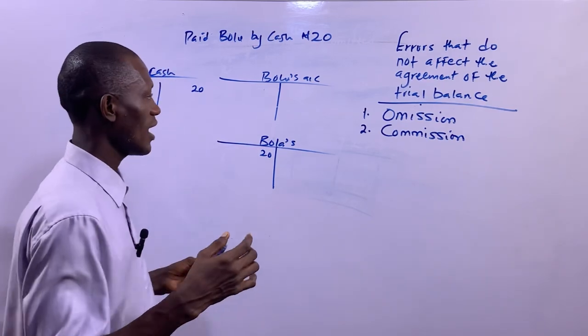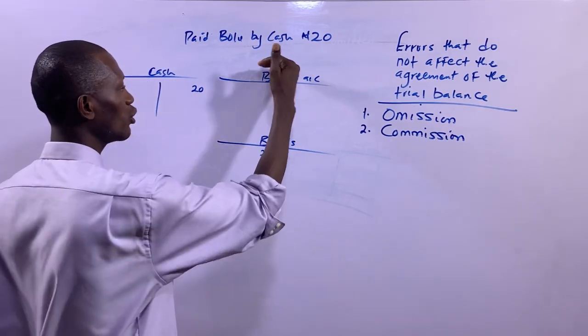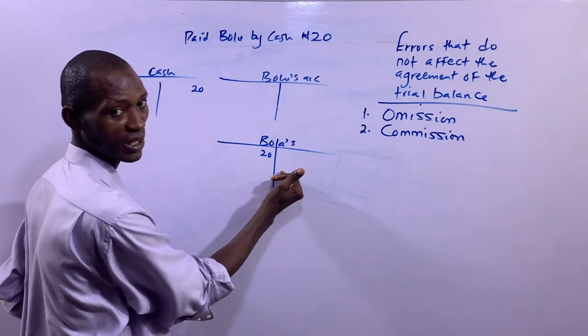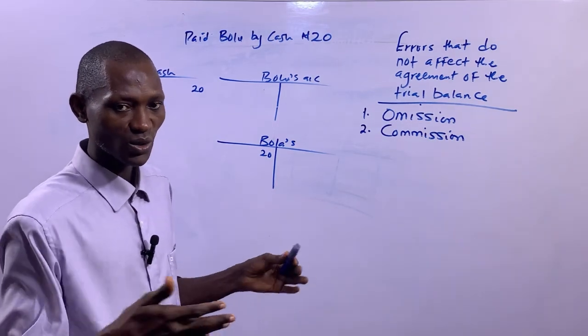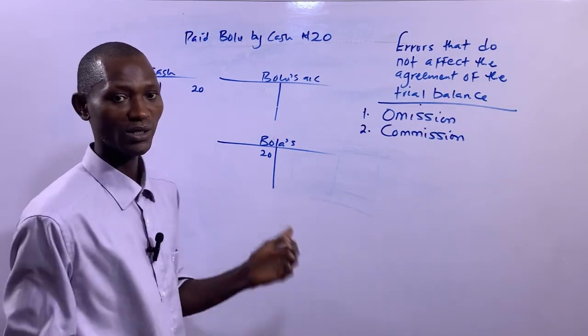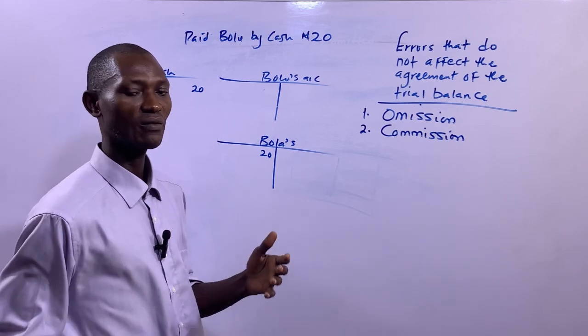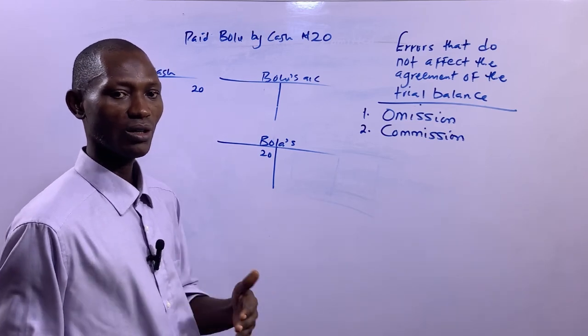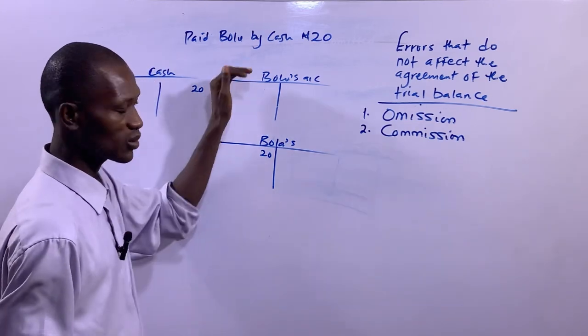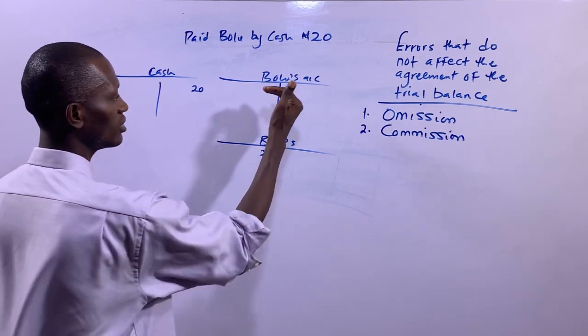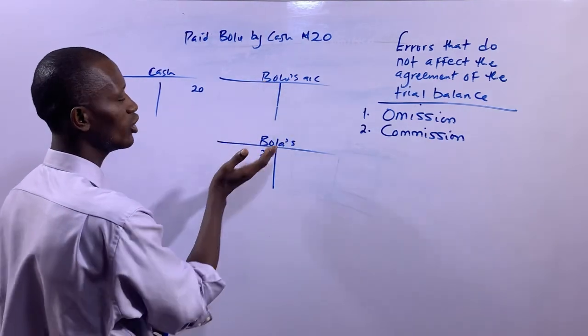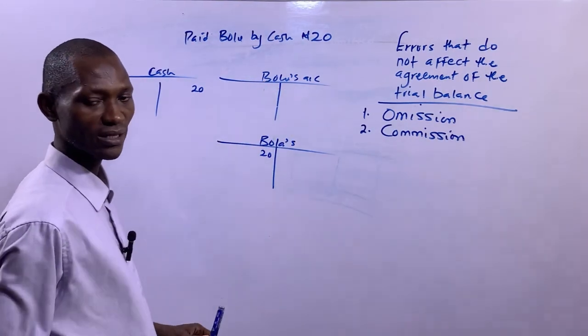That's the error. What that simply means is that Bolu's and Bola's accounts both belong to the same class of account. They are both personal accounts, that is, accounts of individuals or persons. So instead of debiting Bolu, you went ahead to debit Bola's account.